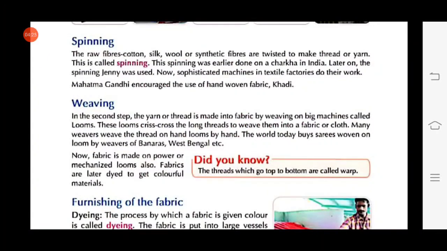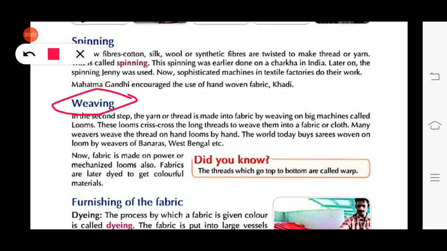Now move to the second step. It is weaving. In this step, the thread is made into fabric by weaving on big machines, and the machines are called looms. The machines or looms then crisscross the long threads to convert it into a fabric or cloth. People who weave cloth are called weavers. Many weavers use hand looms to weave the cloth.